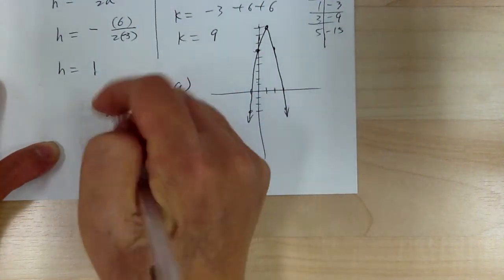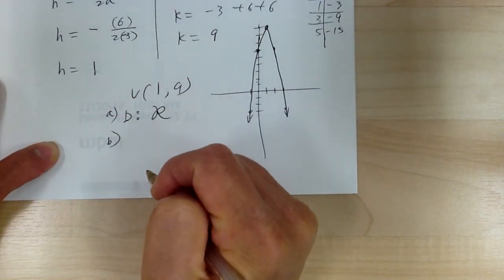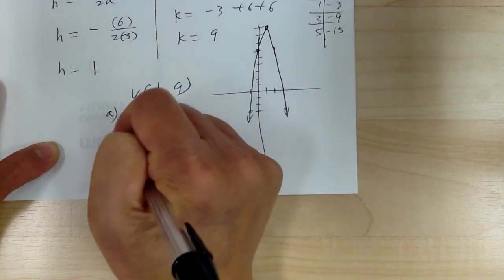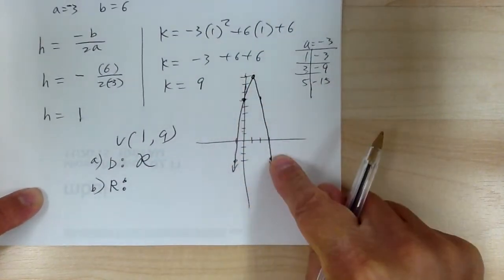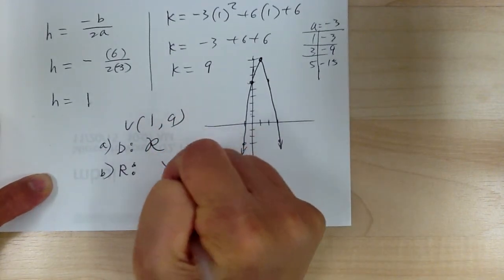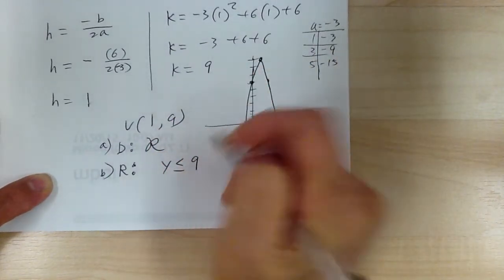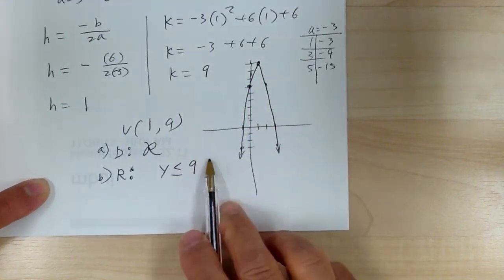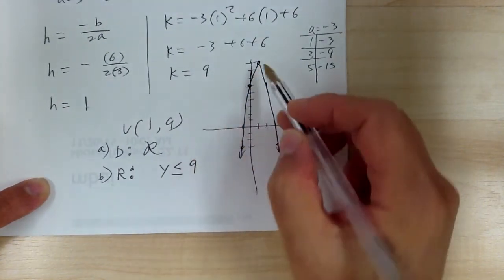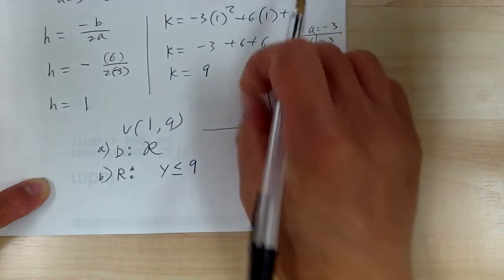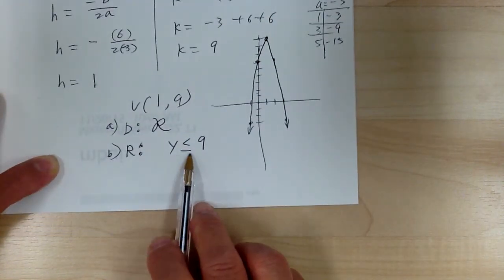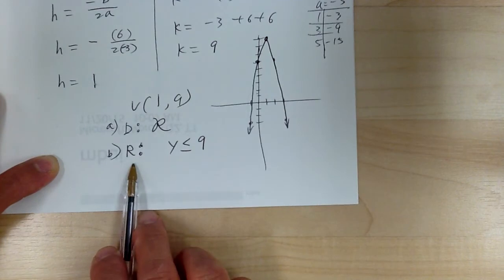Okay. B, you're looking for the range. The range is the value of y. So in this case, if you look at the graph, y has to be less than or equal to 9. So you look at the graph: the maximum of y is 9. It keeps going down. So it'll be less than or equal to 9. Okay, so that's the range.